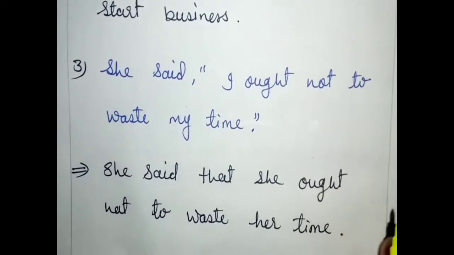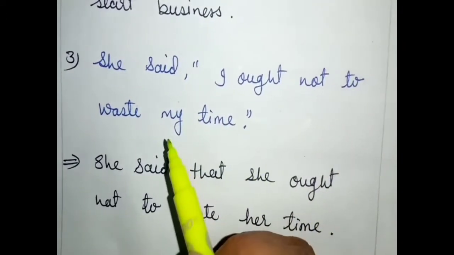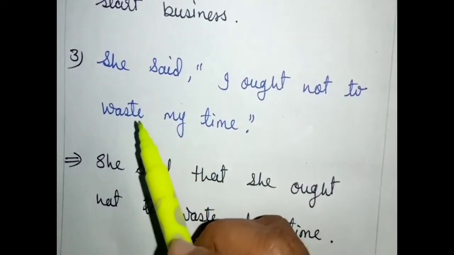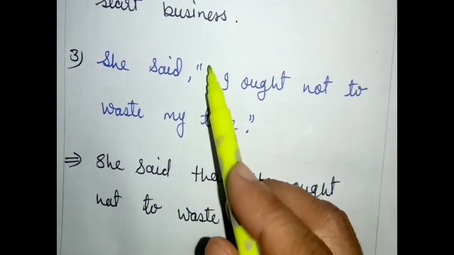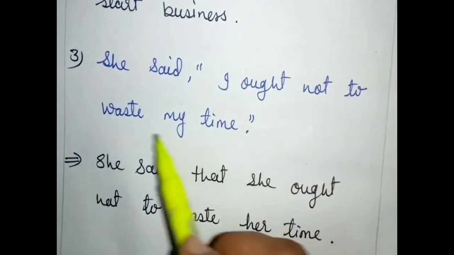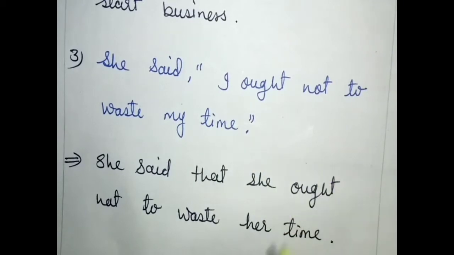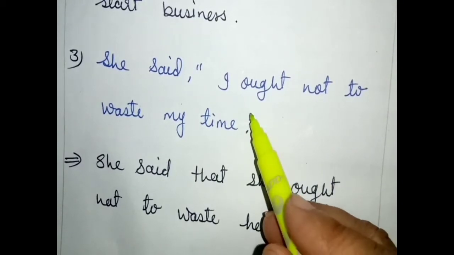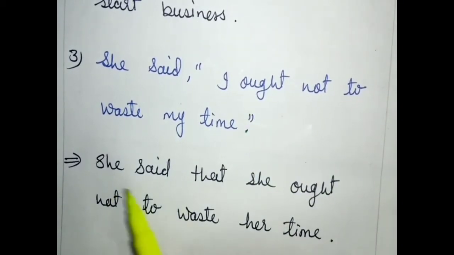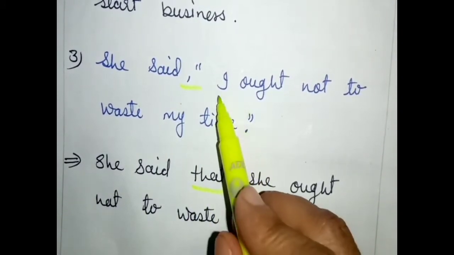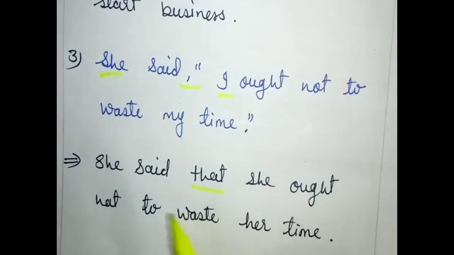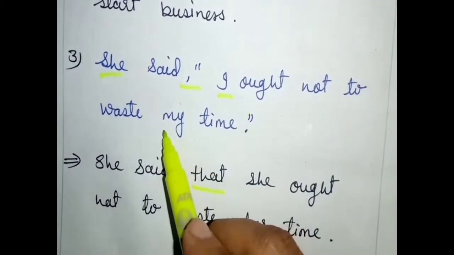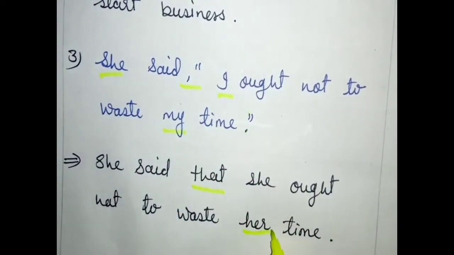And the last example of this video of modal verb ought to. See. She said, "I ought not to waste my time." This is a negative sentence. See how you could change it. She said, for I, you should apply she. She said that she ought not to waste her time. Because she said, that's why my will change into her.